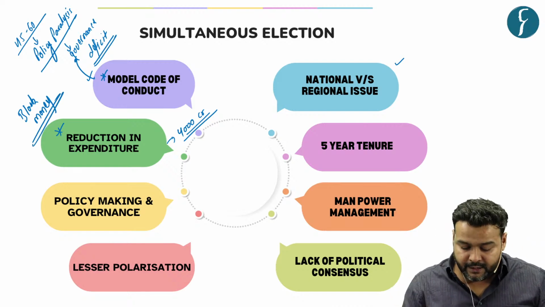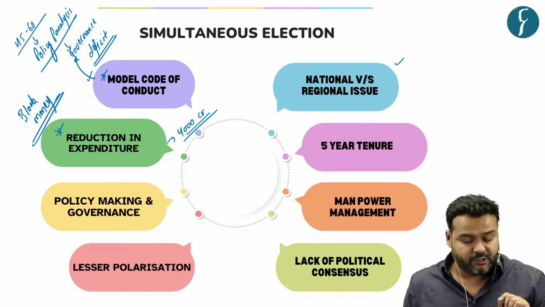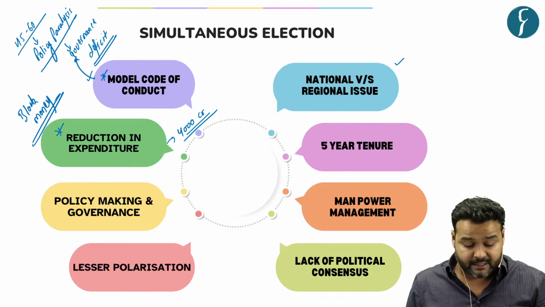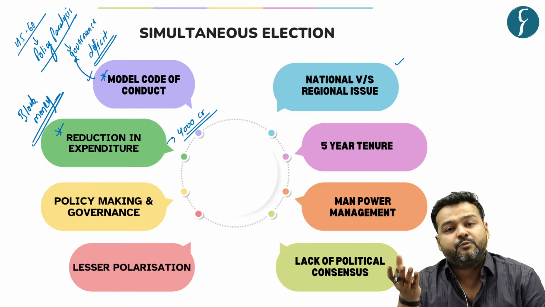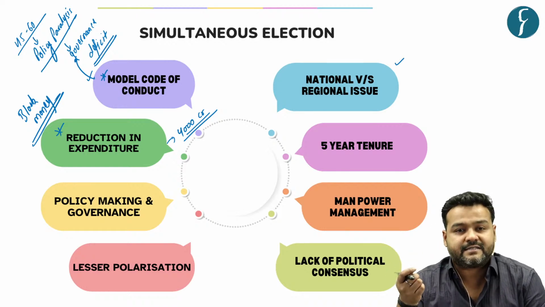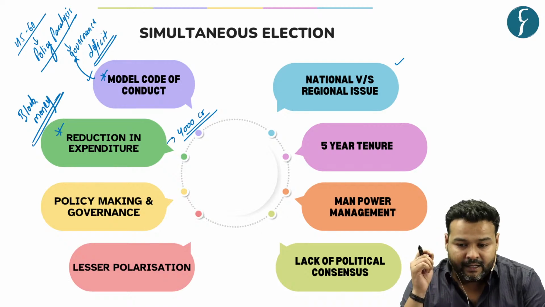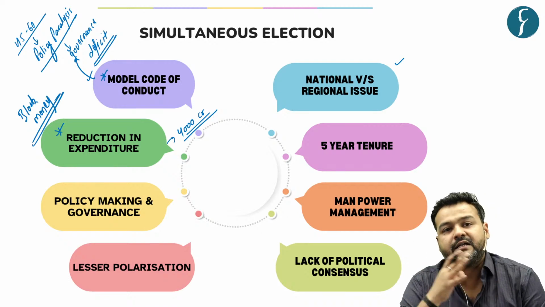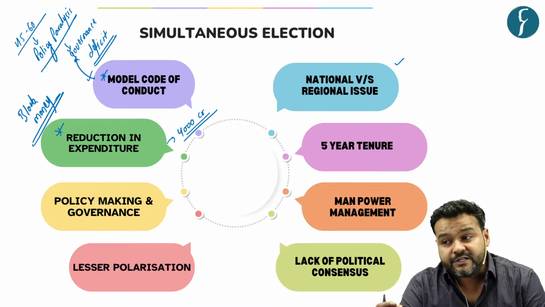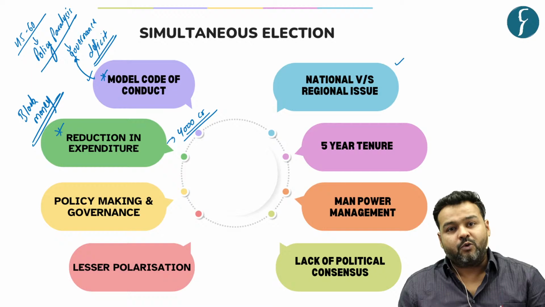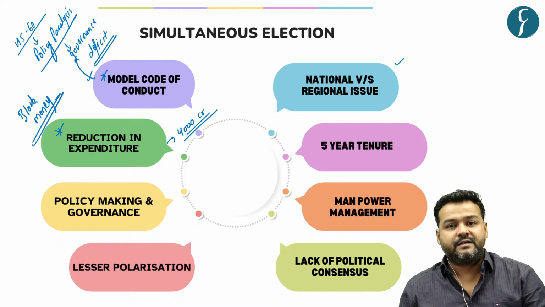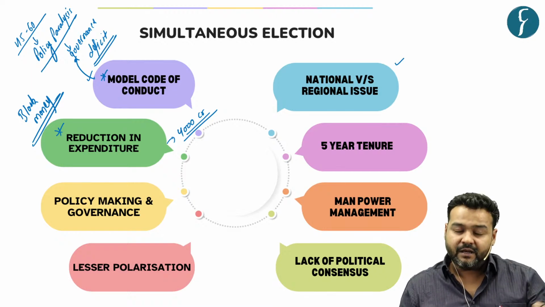Fine. Next is this MCC. You saw that it creates a policy paralysis and governance deficit. Now, the next argument that the proponents of simultaneous election give is that if there are multiple elections, politicians remain in campaign mode. You have elected a representative, whether for state assembly or Lok Sabha.